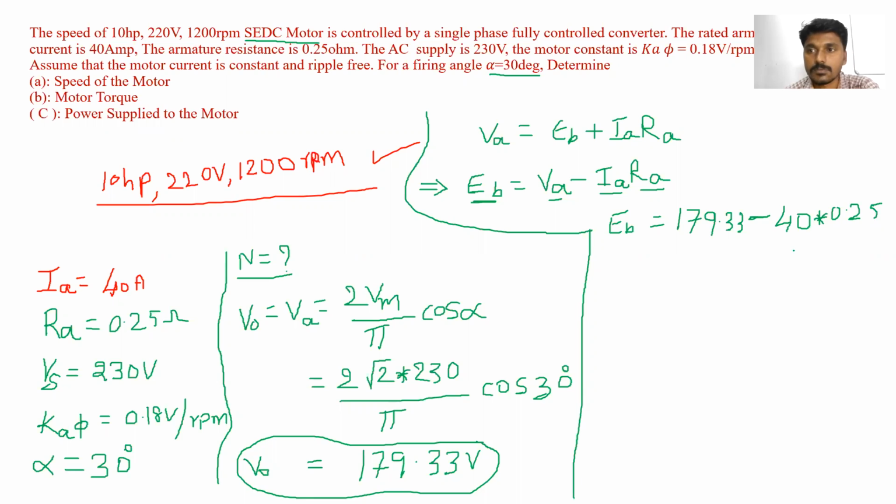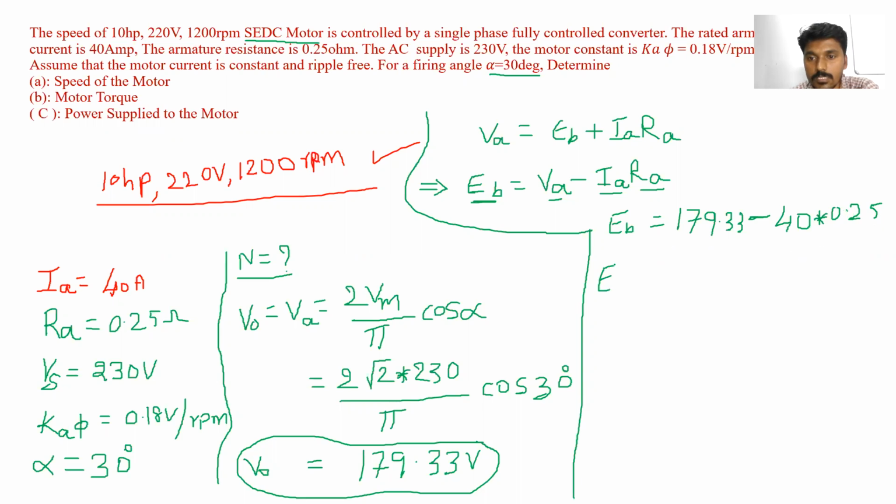Okay, after the point, you say 25, not 225; don't say digits after the decimal point like that, 0.25 is the right way. Okay, so what is the value of this EB?